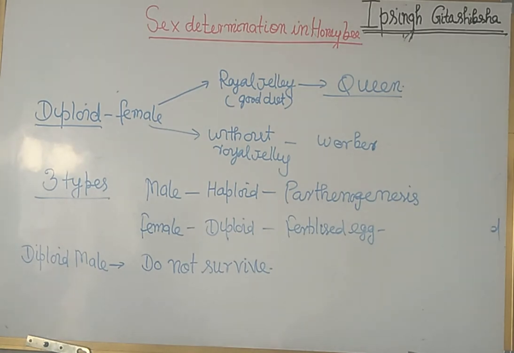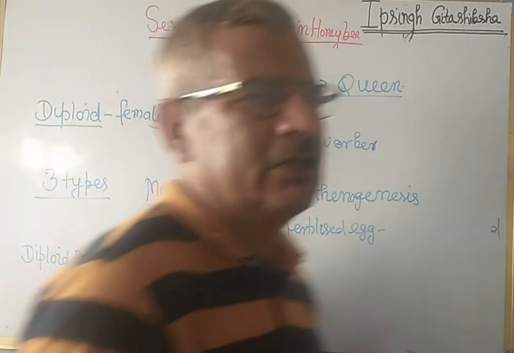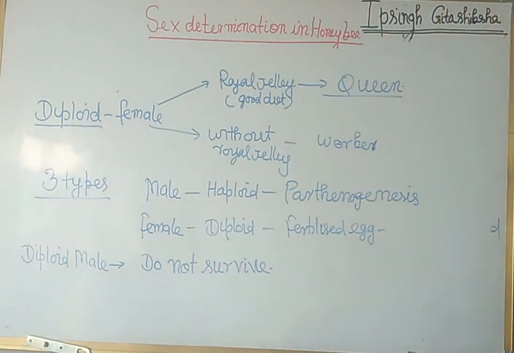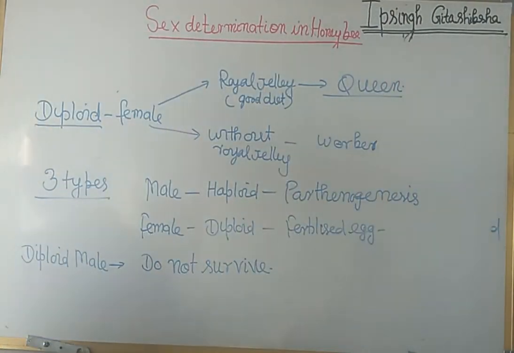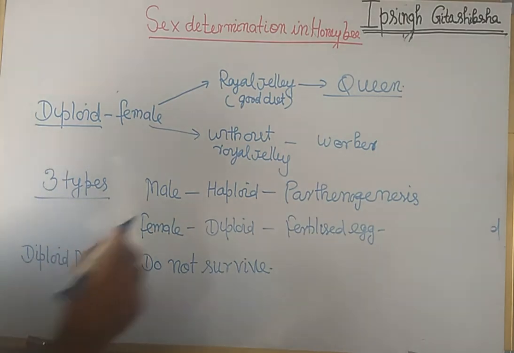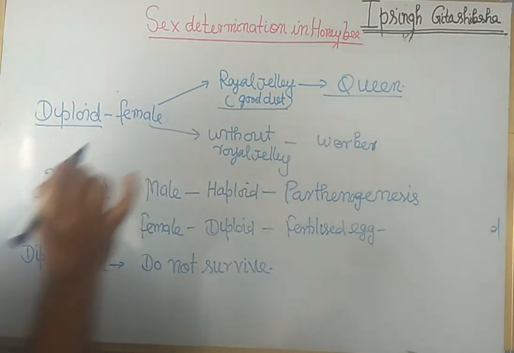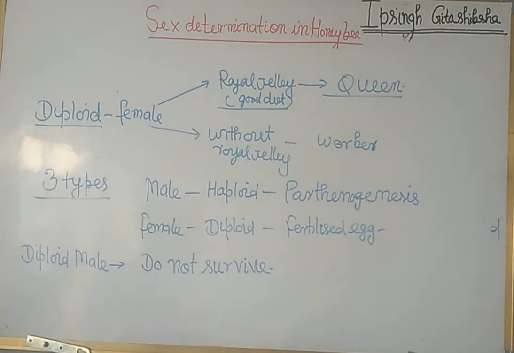In honeybee, the sex determination is a specific kind of sex determination. This sex determination is not seen in different organisms. There are the three types of honeybee in which haploid diploid condition is maintained, and here the food is also important. I have told you royal jelly, that is responsible for the development of a female into queen.